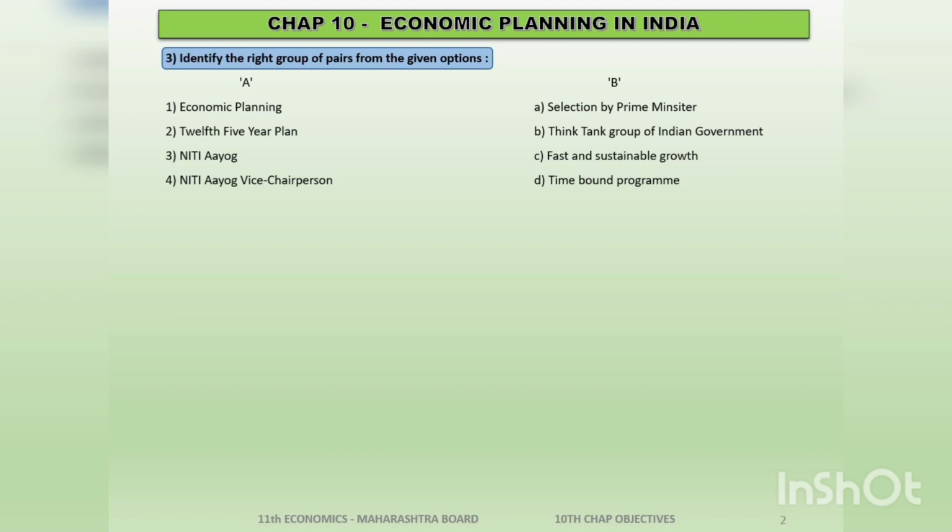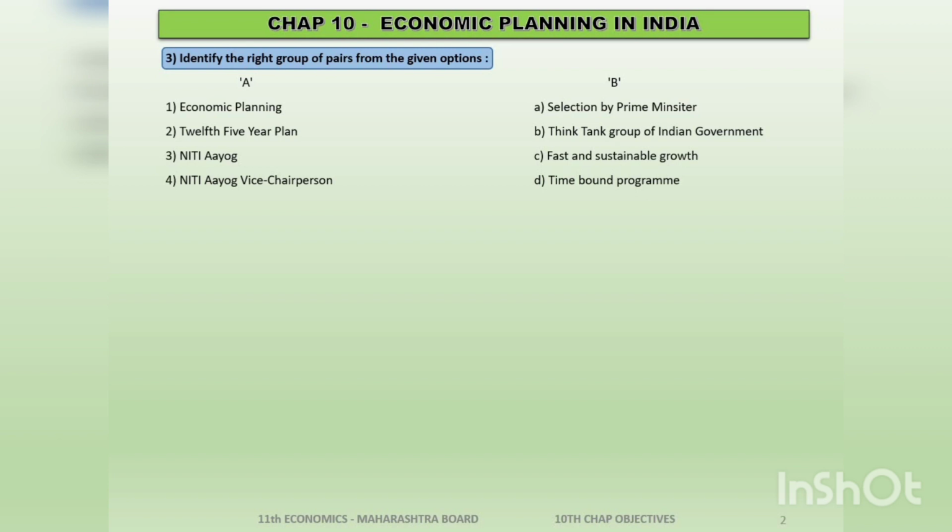For your second question, 12th 5-year plan. The 12th 5-year plan, my dear children, was sustainable, which I explained to you just 3 to 4 minutes ago. It was focusing on sustainable growth. So your 12th 5-year plan answer should be option C.